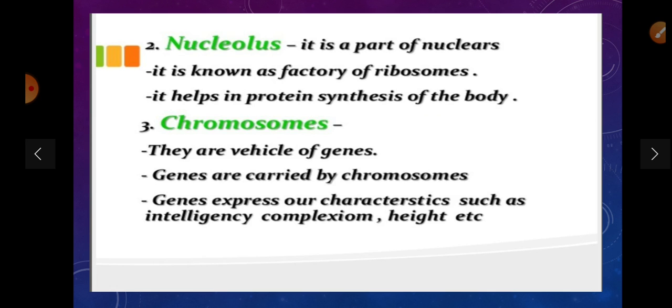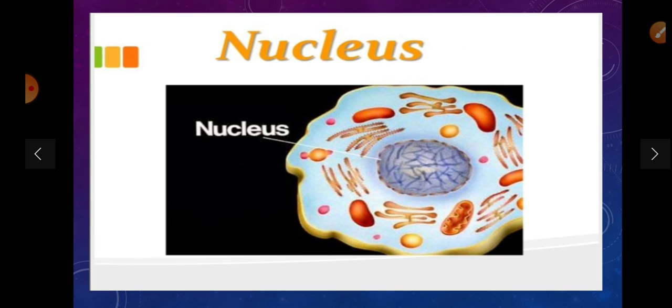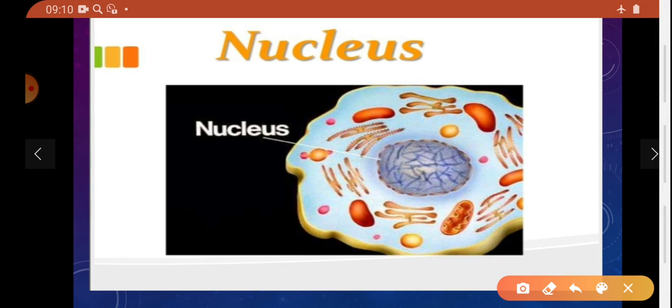Now chromosomes, they are the vehicles of genes. What are genes? Genes are the structural and functional unit of DNA. So vehicle of genes means genes are present on chromosomes. Genes are carried by chromosomes. Genes express our characters such as intelligence, height, etc. In the diagram that you can see, this is the nucleus,